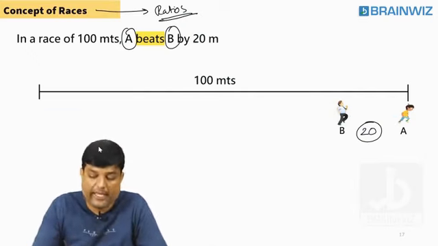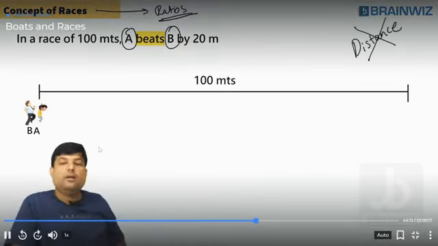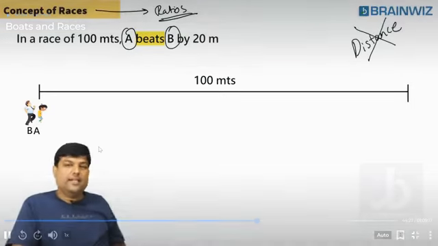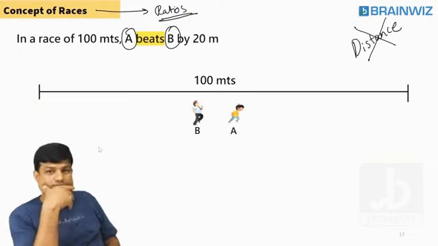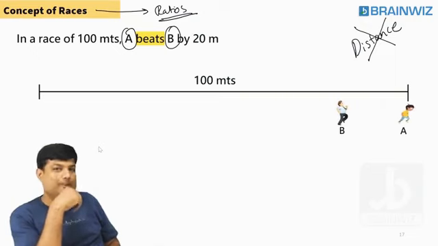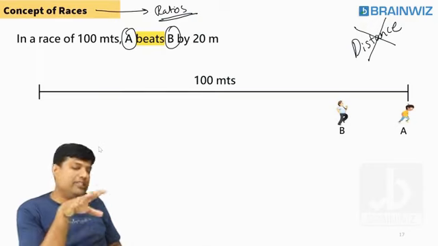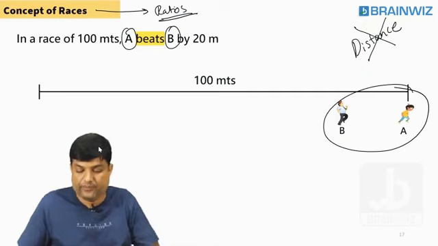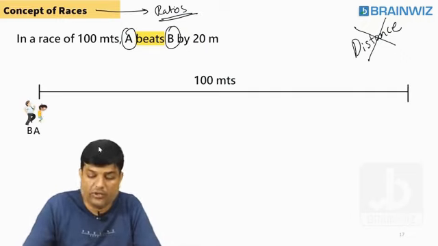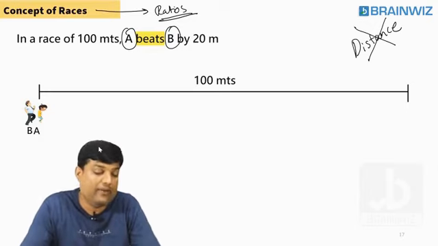Let me take you back, everybody. What is constant in this ratio? Distance is not constant, student. Try to understand that. Check it out. Look, both are running. Covered the same distance? No. Starting point, finishing point, I'm not asking you. For these two people, do you think distance is constant? No. So many people think that distance is the same, but it is not the same. Time is the same.